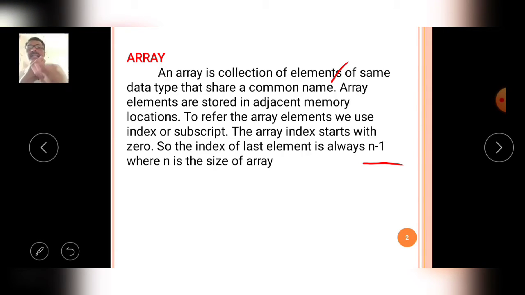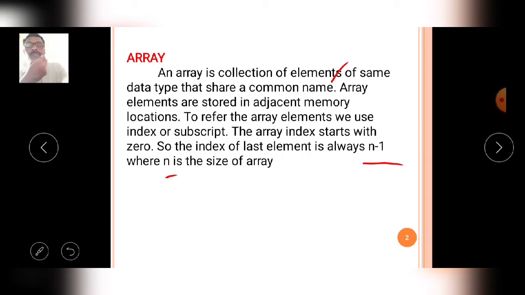Those array variables are located continuously in the memory. The index numbers start from 0 and the maximum index number is n-1, if the array size is n. Like that, the array variables are created in the C language.